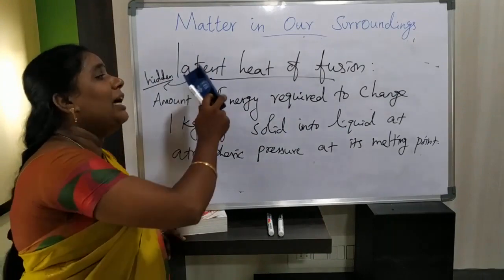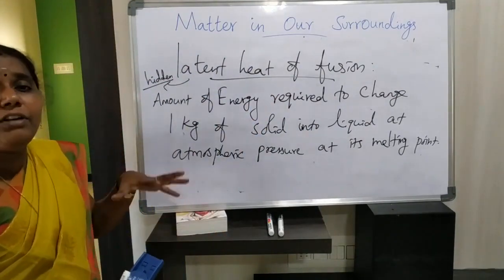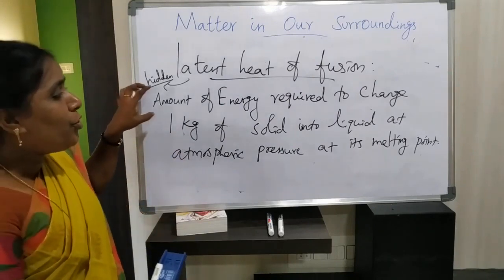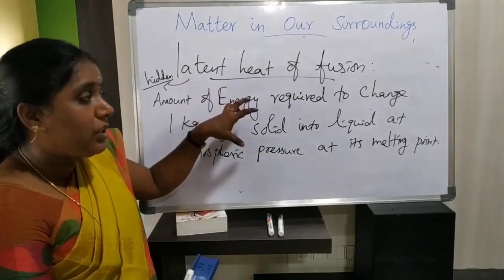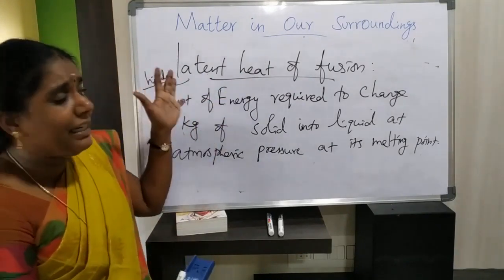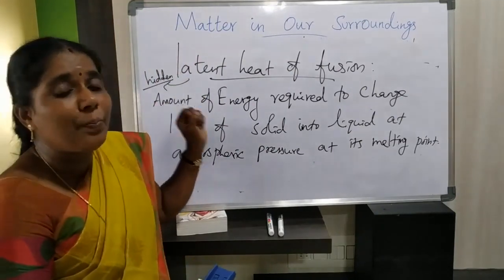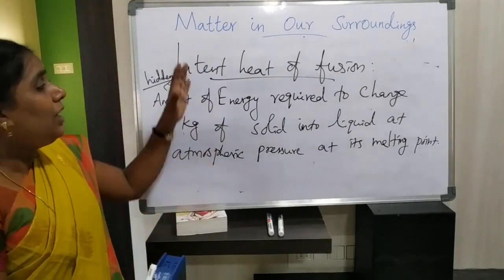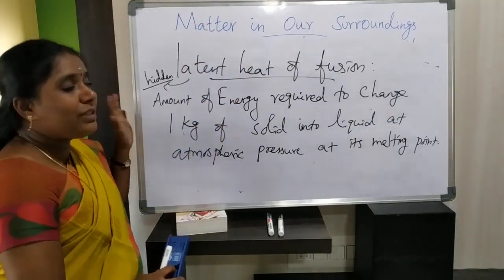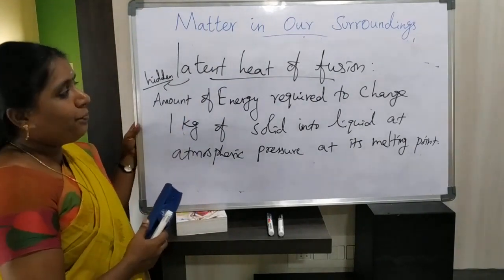That heat is called latent heat of fusion. So how will you define latent heat of fusion? It is the amount of energy required to change 1 kg of solid into liquid at atmospheric pressure at its melting point. Is it clear?